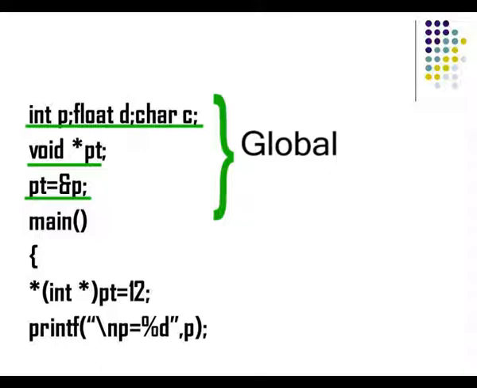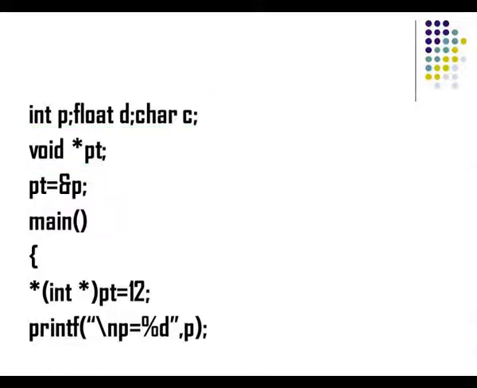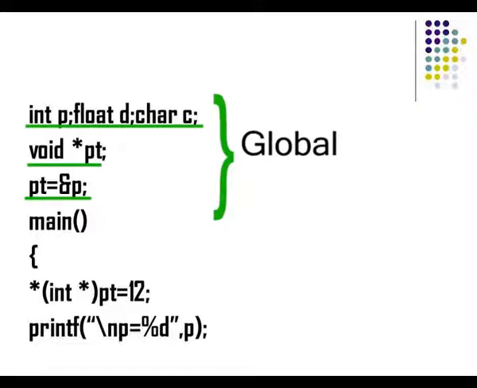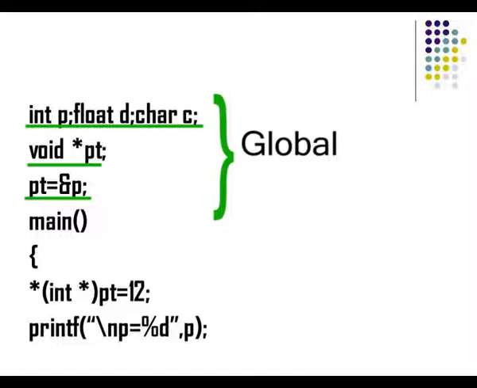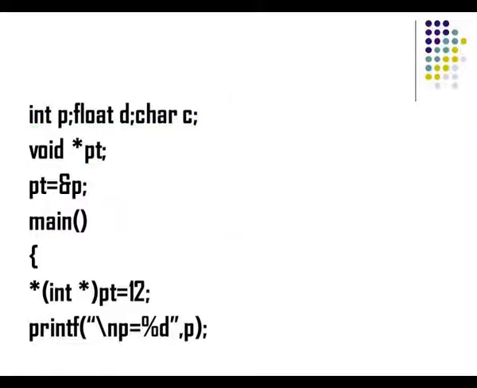Now if you see, all these are declared before the main function. So the first 3 statements are declared outside the main function. We have seen they are called global variables. They can be accessed throughout the program, they will be active.